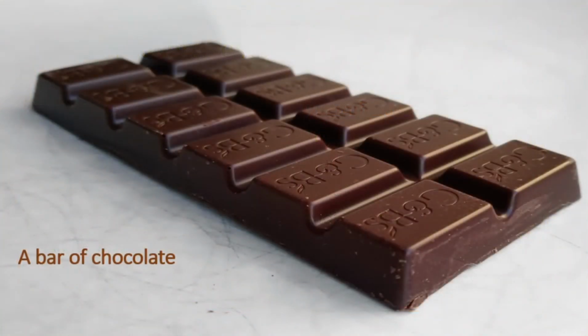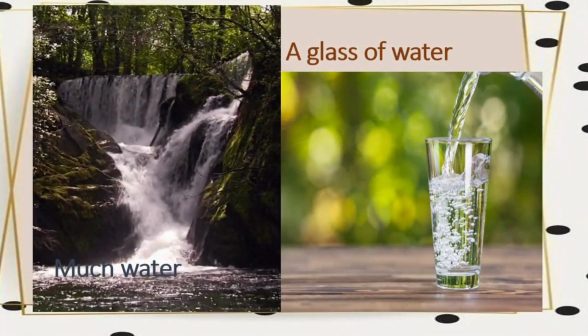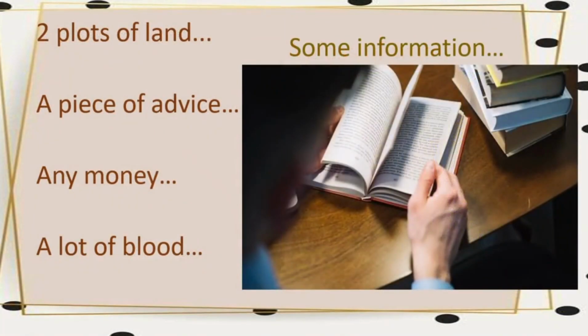We can have a bar of chocolates, a glass of water, much water. Okay, so we've converted uncountable nouns to countable using partitives or quantifiers. For example, we can say a plot of land or 2 plots of land, a piece of advice, any money, a lot of blood, some information.